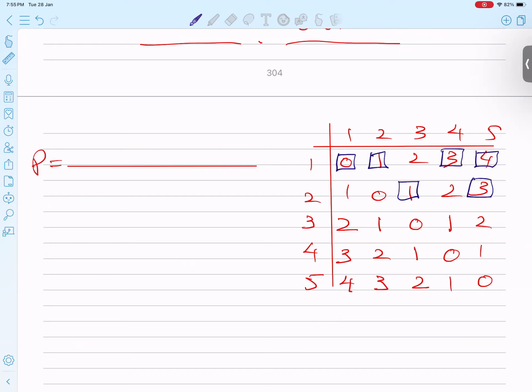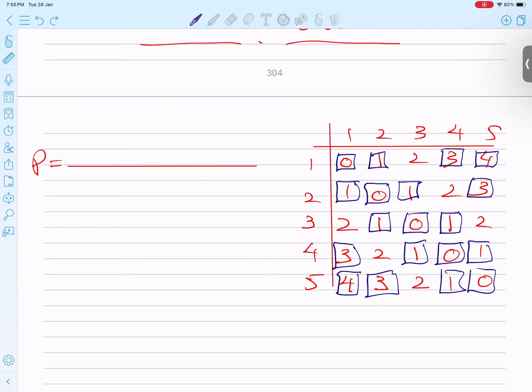Not equal to 2. All those numbers which I'm putting in boxes are not equal to 2. There's a very easy way: rather than putting boxes, just count them. No issue at all. So not equal to 2. Count 1, 2, 3, 4, 5, 6, 8, 11, 12, 13, 14, 15, 16, 17, 18, 19. So it becomes 19 over 25.